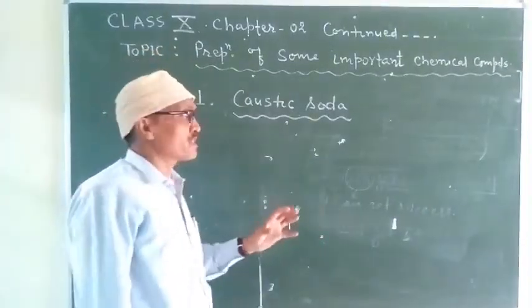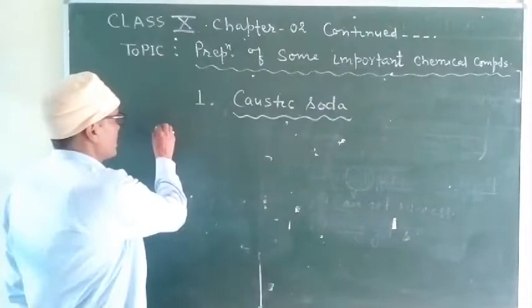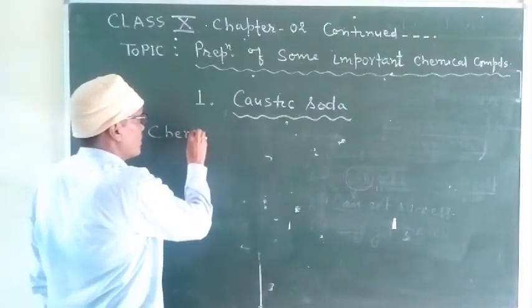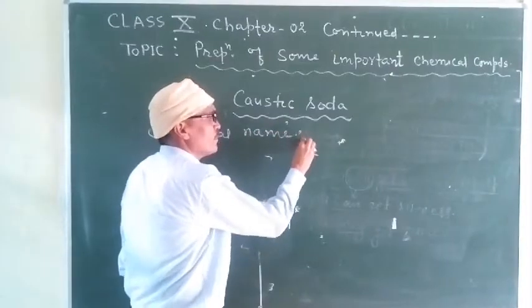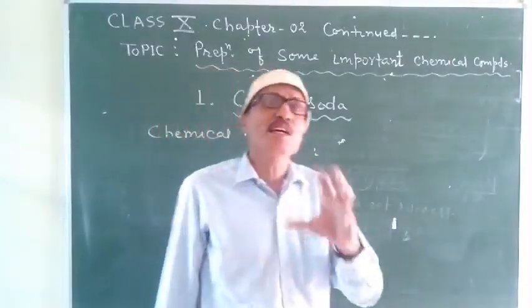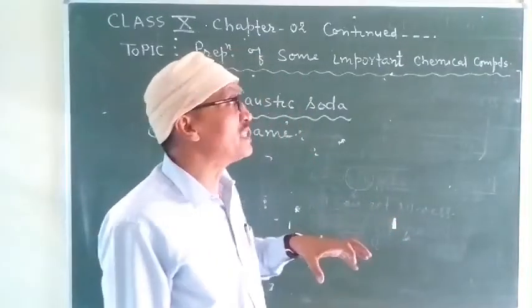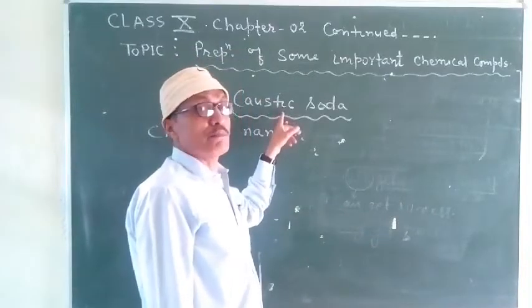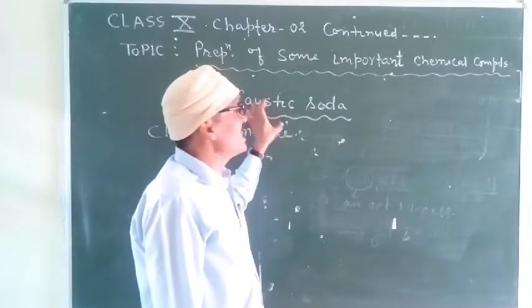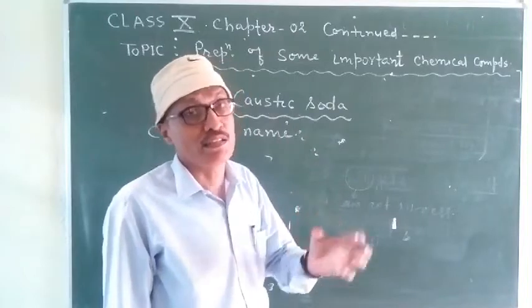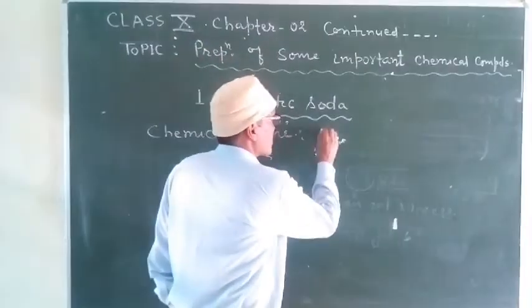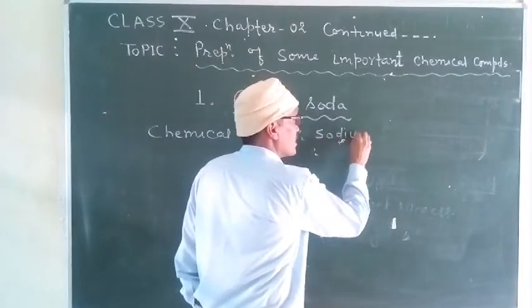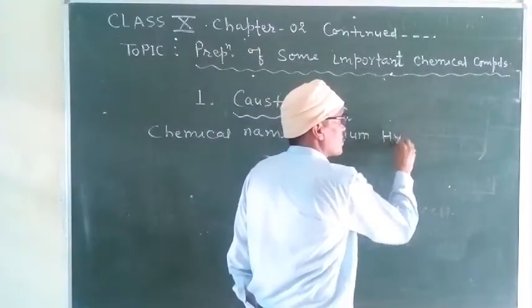So let me first explain the chemical name of this compound. Caustic soda is the commercial name. From this name, its marketing is done. But its chemical name is sodium hydroxide.